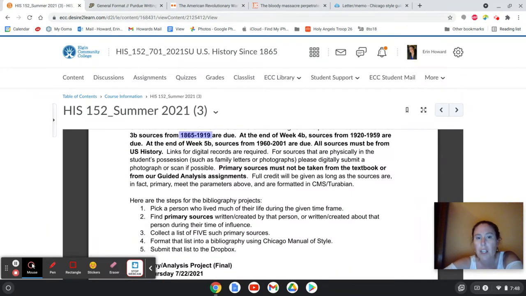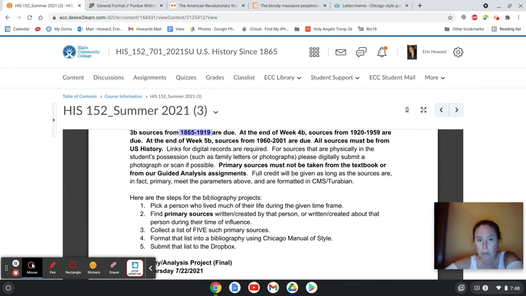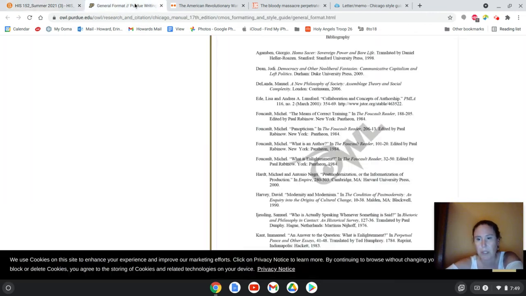So you can pick someone, if this is new to you, pick a president, pick somebody who's given a lot of speeches, done a lot of writing. If you're more experienced, I would love for you to do someone who's from a more marginalized group, a little bit harder to research maybe, but maybe somebody who truly interests you. That's great. So you would find some primary sources for that person and format them into a bibliography.